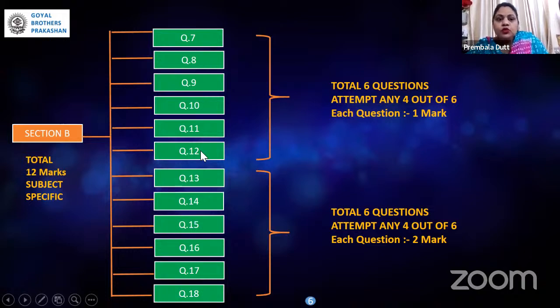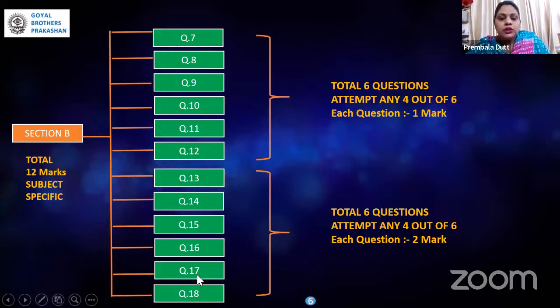Questions number 7 to 12, that means in total 6 questions, will be of 1 mark only. Out of these 6 questions, the child has to attempt any 4. They have to attempt only and only 4 questions.